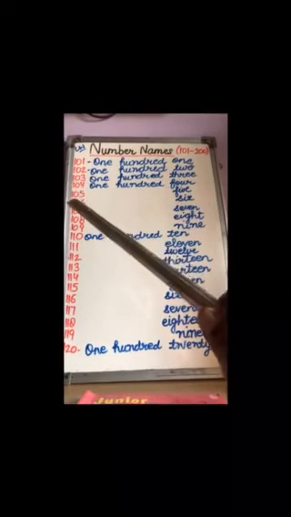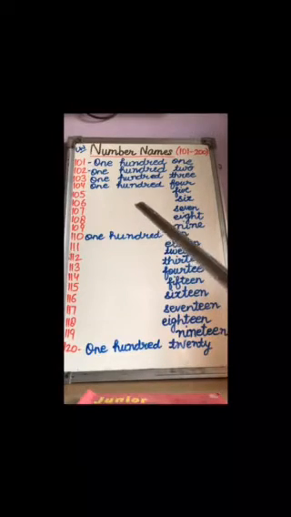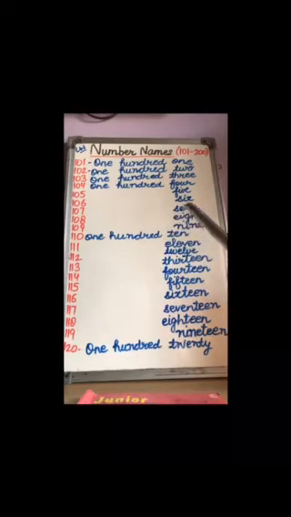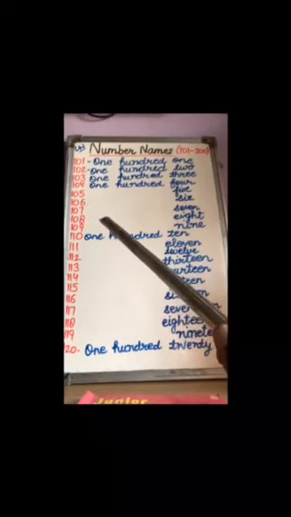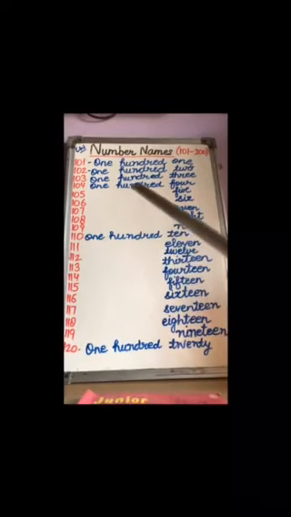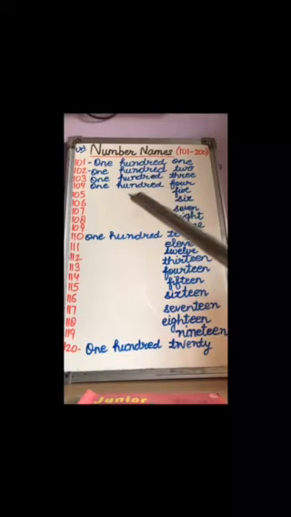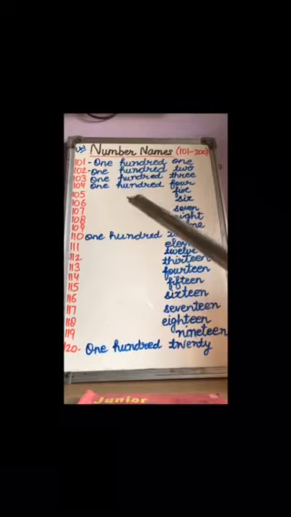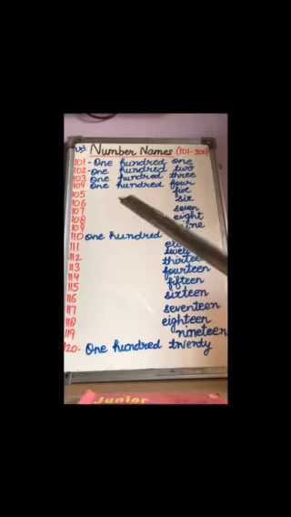Now the next is 106. ONE HUNDRED SIX. Now 107. ONE HUNDRED SEVEN. Alright, now the next, what comes after 107? You all know this, right? After 107 will come 108.